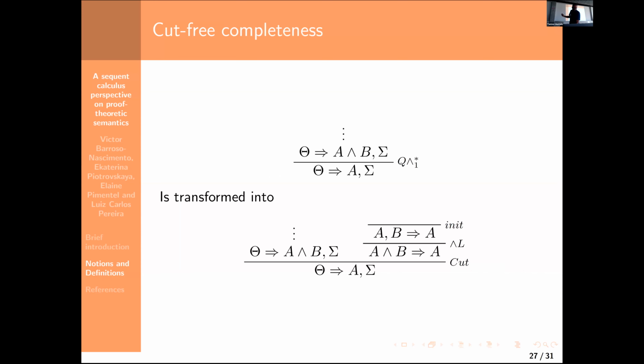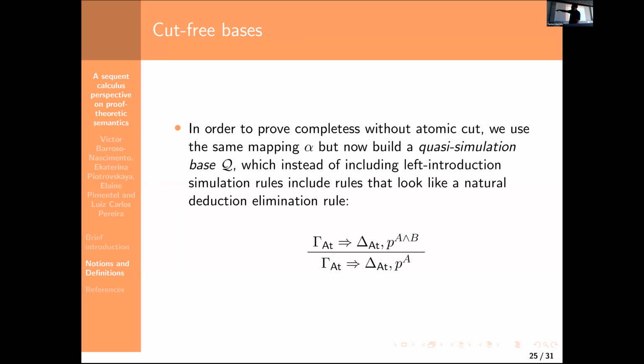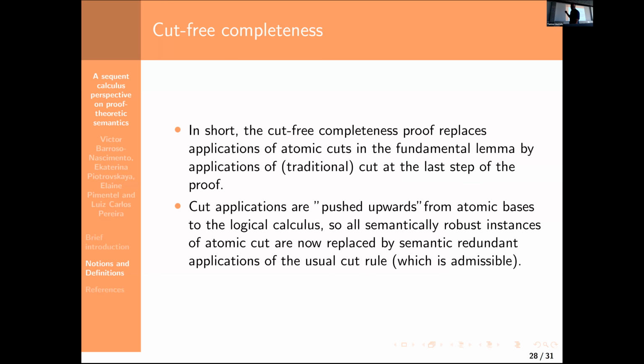The point is that we can: we extract a proof which contains rules of this kind, and then we complete them with a new instance of cut. So we extract, for instance, a proof that has an application of a rule of this shape, and then we extend the proof to one which contains cut. So the inclusion of rules which are not rules of the calculus does not prevent the extraction process from working.